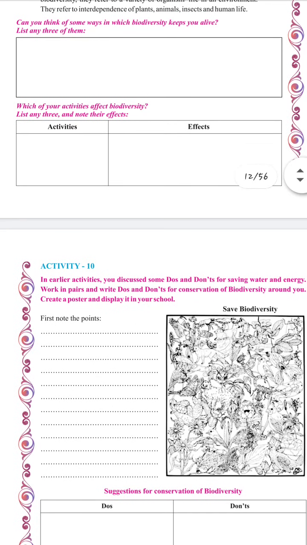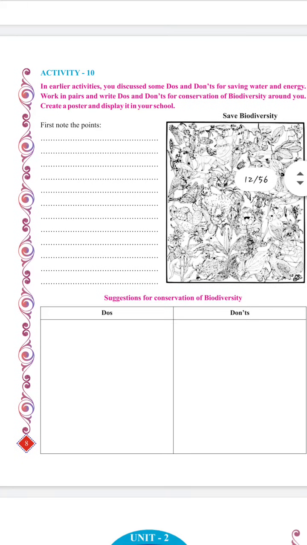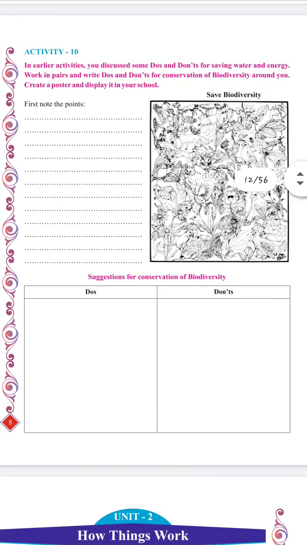The 10th activity is the do's and don'ts for saving water and energy. We have to note the points and write the do's and don'ts as suggestions for the conservation of biodiversity. So these are totally answerable by students themselves. They can write their own answers, and they can also write the answers which have already been provided to them.